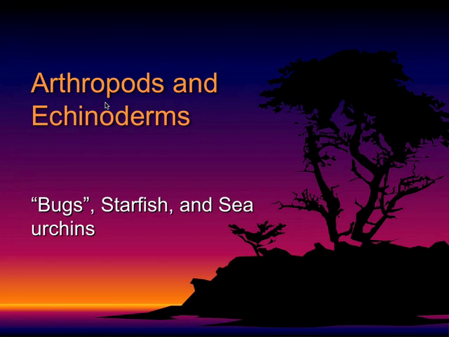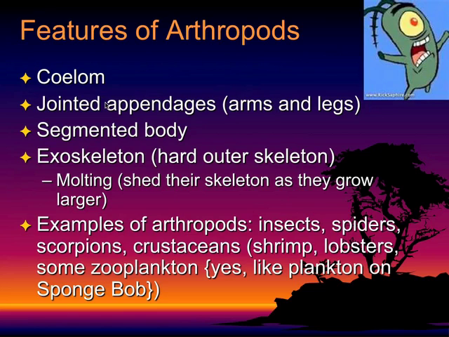Moving right along to arthropods and echinoderms. So features of some arthropods are going to be the fact that they have a coelom, so they have that true body cavity. They have jointed appendages. They have a segmented body. And now what we're adding in this slide is exoskeleton.